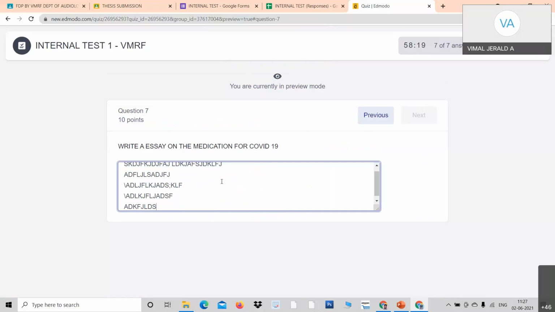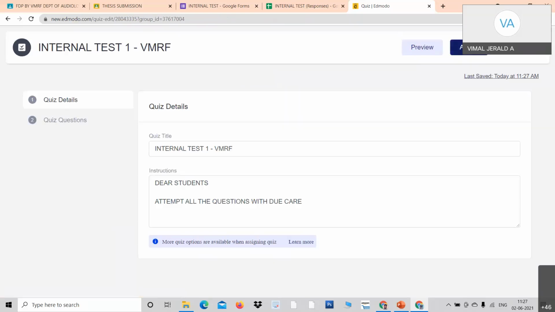Okay, process. So once the test is over, you can see this is only a preview. Once the test is over, the students can submit finally. And exit preview. You have to tell the students that the time will go. See here, time will go in countdown manner. If the test is fixed for 15 minutes, they will have to complete it within 15 minutes. In Google Forms, it is not so. You have to stop it manually, but here it automatically stops. So I just click exit preview. Once I click exit preview, I am ready to assign this test to the students.